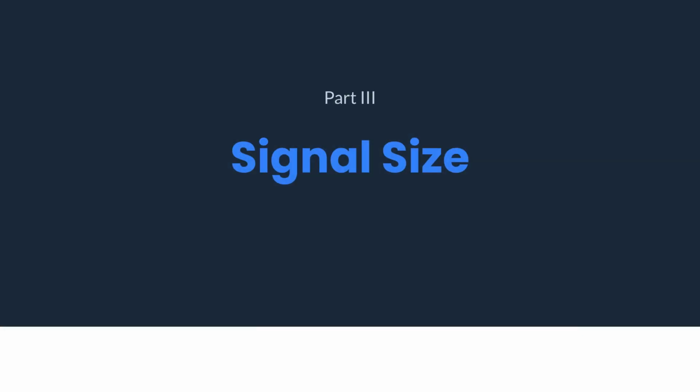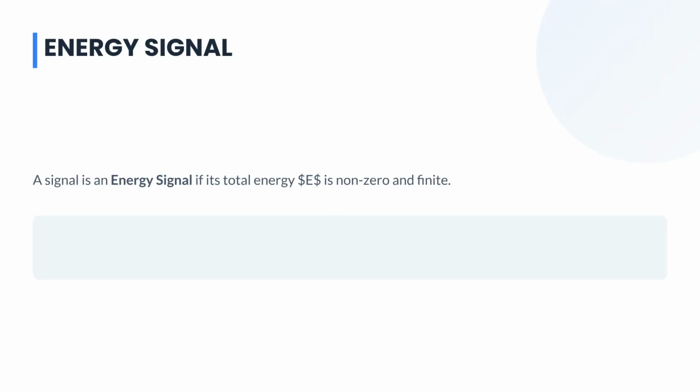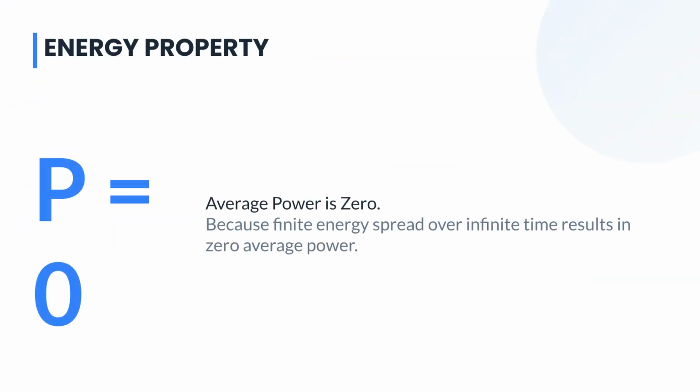We now move to Part 3, Signal Size, where we measure the strength of signals using the concepts of energy and power. A signal is an energy signal if its total energy, $E$, is non-zero and finite. The equation shows how energy is calculated by integrating the square of the signal's magnitude over all time. For an energy signal, the average power, $P$, must be zero. This is because a finite amount of energy spread over an infinite amount of time results in zero average power.